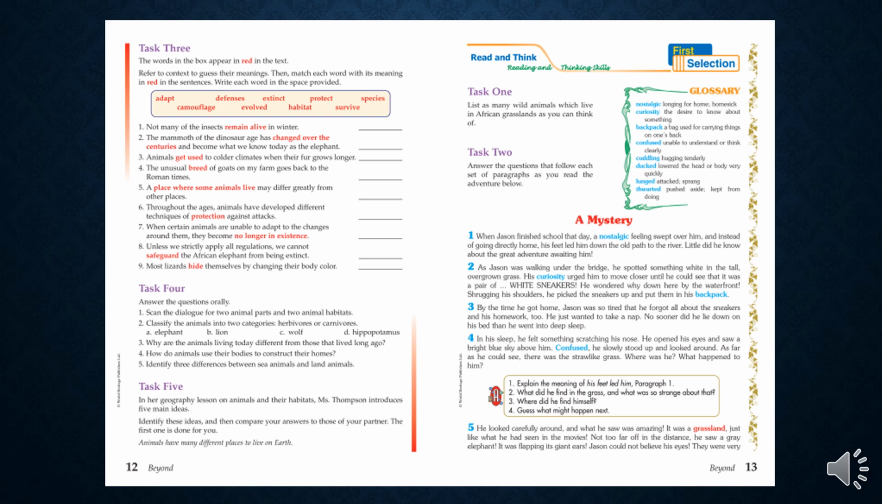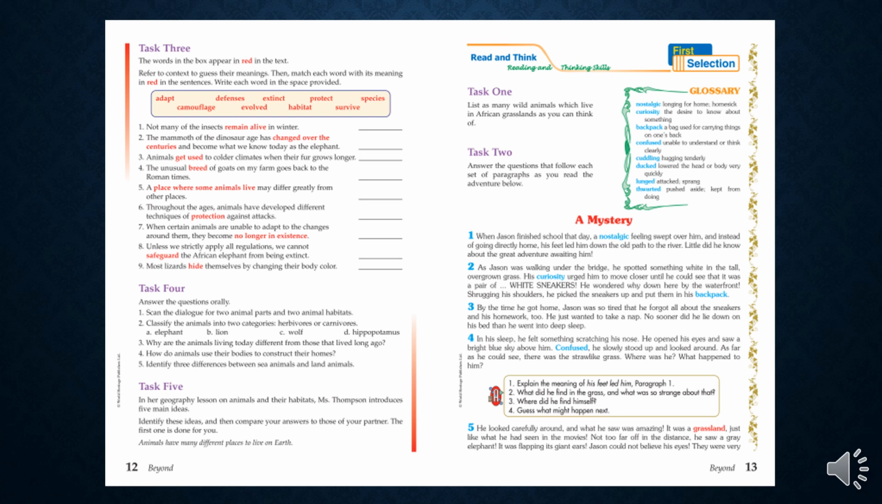Confused, he slowly stood up and looked around. As far as he could see, there was a straw-like grass. Where was he? What happened to him? He looked carefully around, and what he saw was amazing. It was a grassland just like what he had seen in the movies.